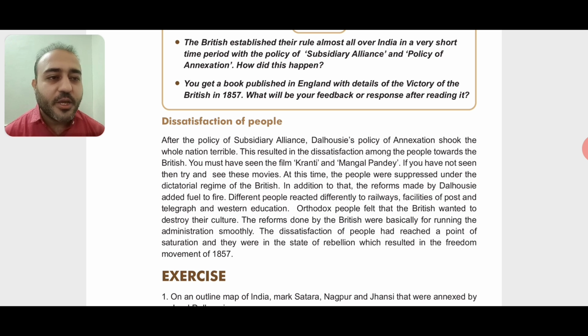The dissatisfaction of people had reached a point of saturation. Point of saturation means the highest level beyond which you cannot go, right? That means they were very much frustrated, and they were in a state of rebellion. Rebellion means to revolt or to oppose the authority, which resulted in the freedom movement of 1857. So in 1857, the people of India got together and revolted, or fought against the Britishers for the first time.